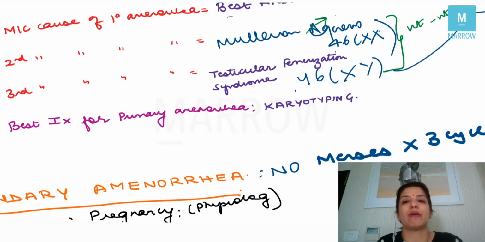Okay, apart from that, yes, in Mullerian agenesis, you can do an IVP, intravenous pyelography also. If you do intravenous pyelography in Mullerian agenesis, you will get renal anomalies. In testicular feminizing syndrome, you will not get renal anomalies, but then that's not the good test. The best test to distinguish between Mullerian agenesis and testicular feminizing syndrome is karyotyping. Clear? So this is what I wanted you to know about primary amenorrhea.